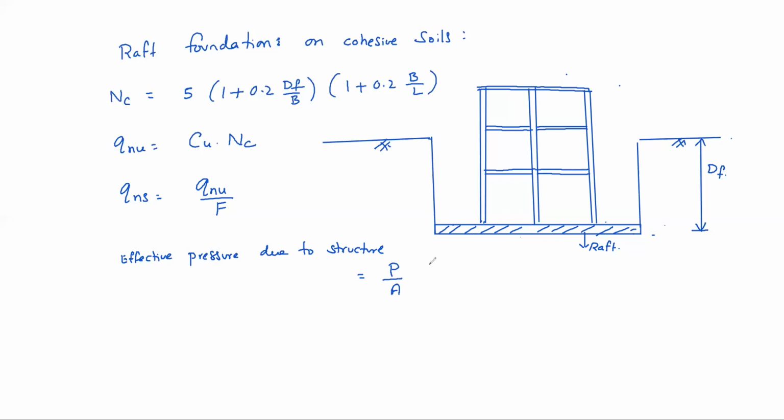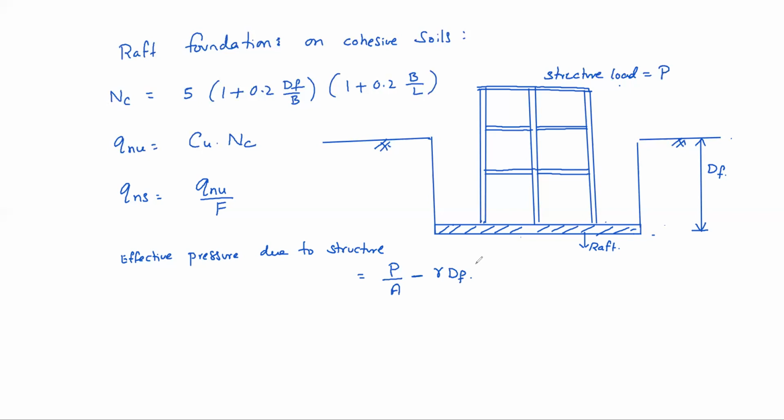Suppose structure load is P. P by A is the pressure imposed by the structure. But gamma dF we are reducing. Earlier, the soil is experiencing gamma dF pressure. That soil weight completely removed, excavated, not refilled, right? Understood now? Effective pressure due to structure is only P by A minus gamma dF.